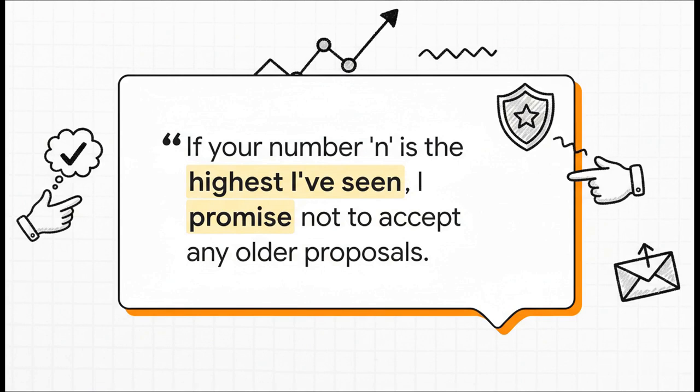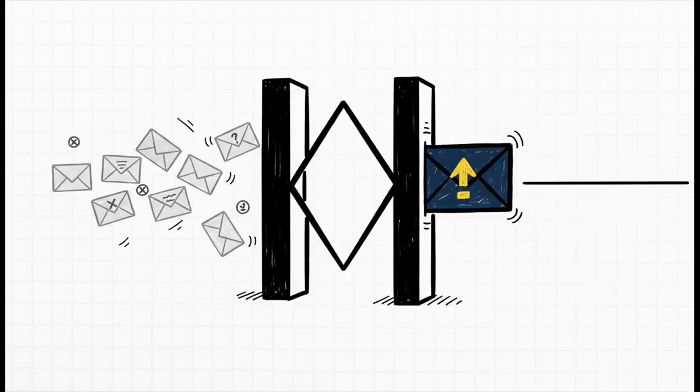It replies, saying something like, okay, your number looks fresh. I promise I won't listen to any proposals that have an older, smaller number. And then it sends that promise back to the proposer. So why all this ceremony? Well, this step is absolutely key for creating order. It acts like a filter, making sure that old, delayed messages that might be floating around the network can't show up late and cause confusion. Only the proposal with the newest, highest number gets to proceed.